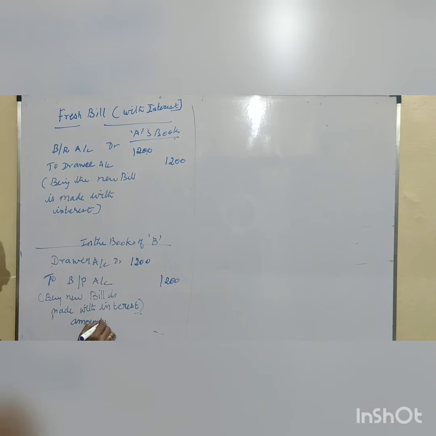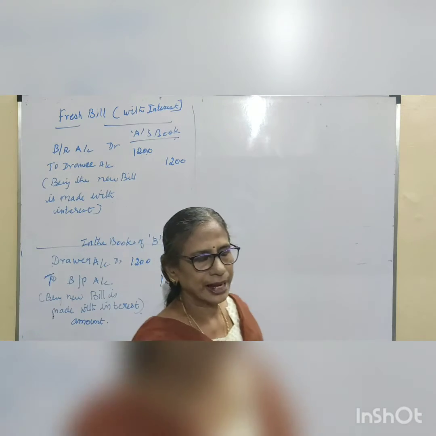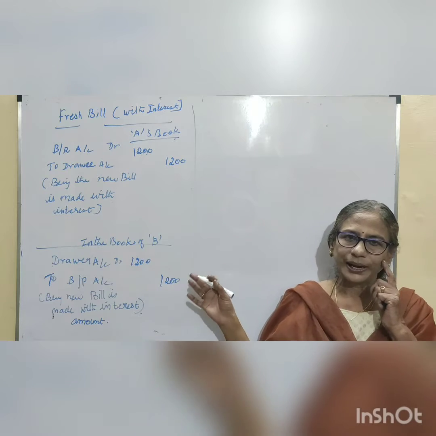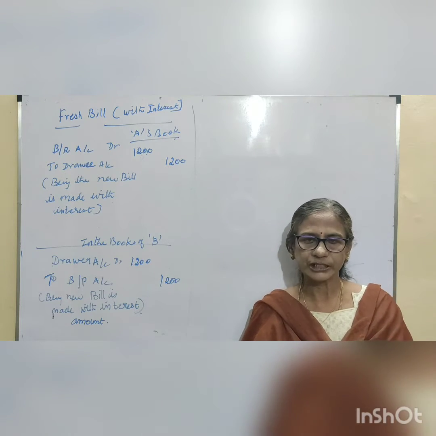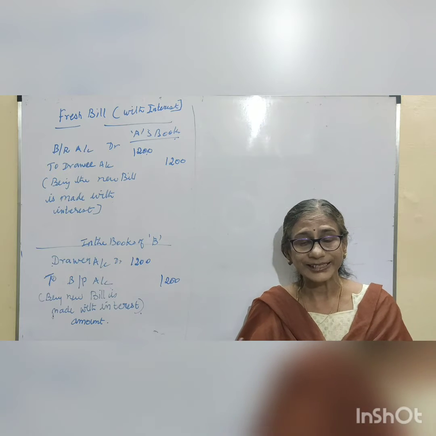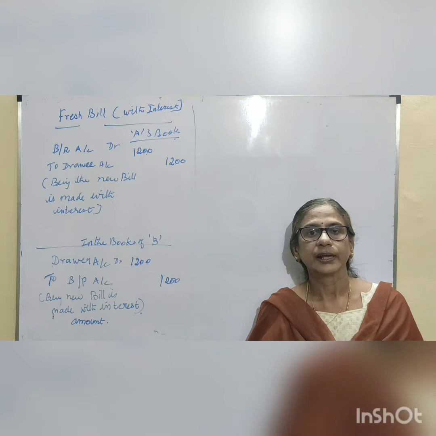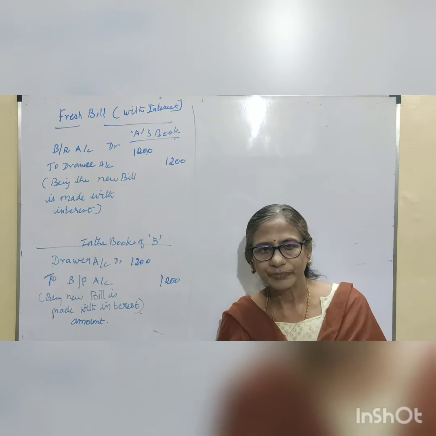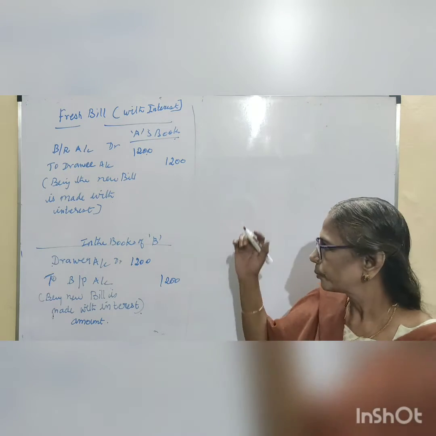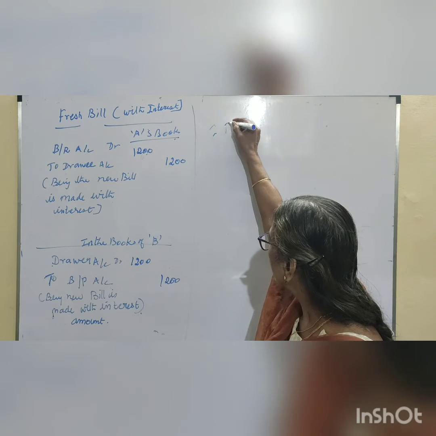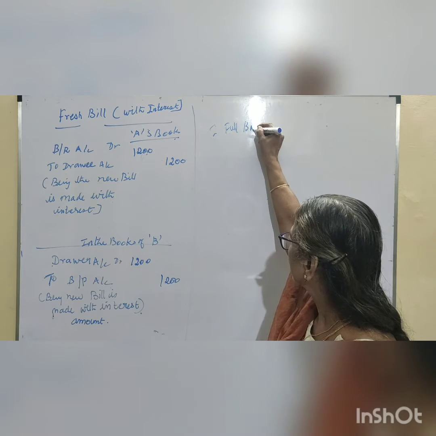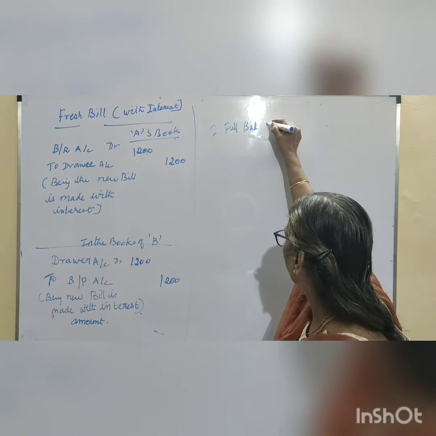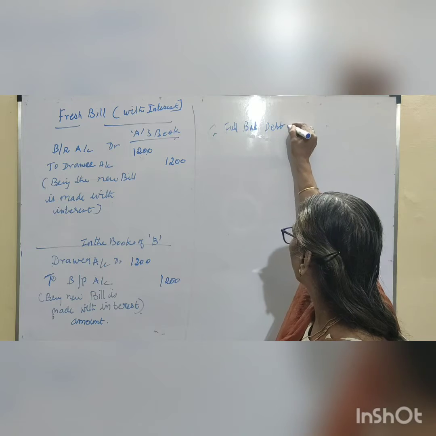So now he waits for the time allowed for him to pay till the date. If on that day he has paid, he honored his new bill, meaning no problem. Suppose the acceptor becomes insolvent. In such a case, how will it be solved? Sometimes there are two options. One is a full bad debt. That amount will not be paid, no bill will be paid, then it will go to the bad debt account.